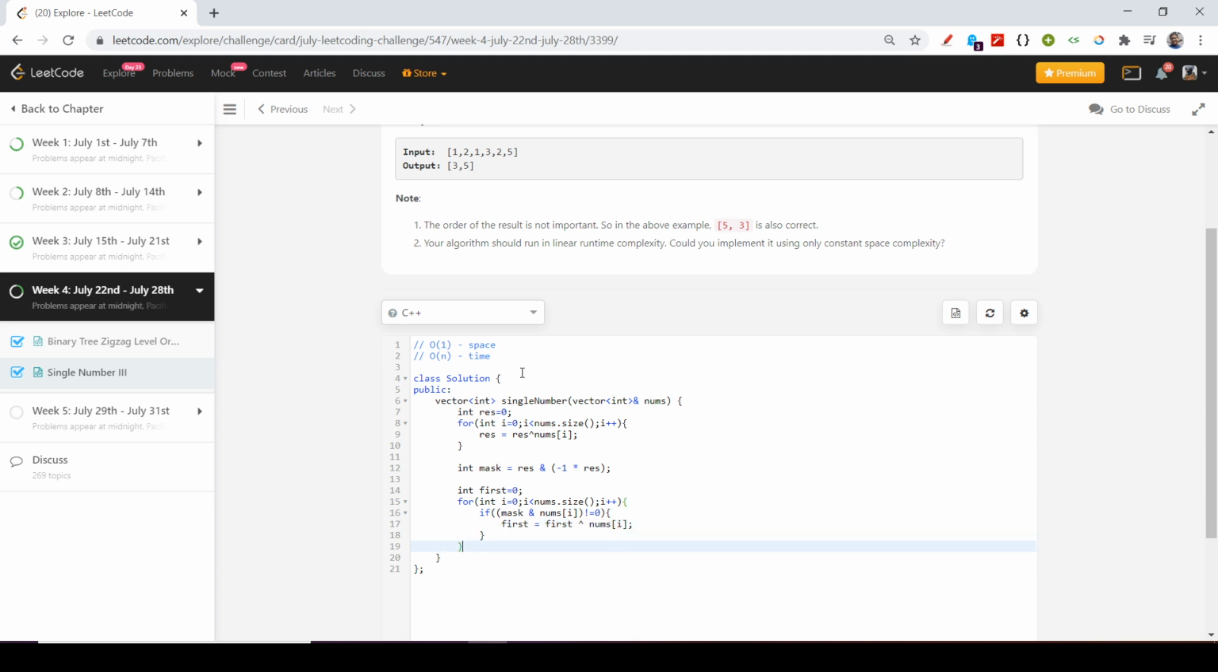Now in this case I have obtained my first. To obtain the second, I will just XOR my result with first, so I'll obtain my second, and to return our answer I will pass first and second.